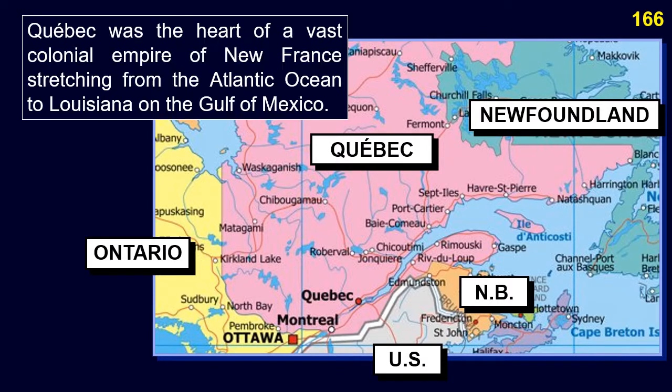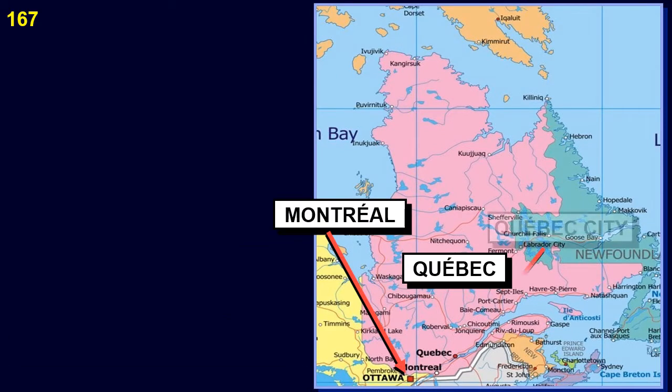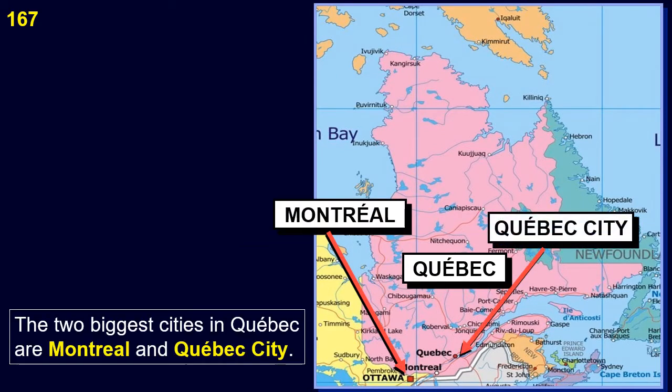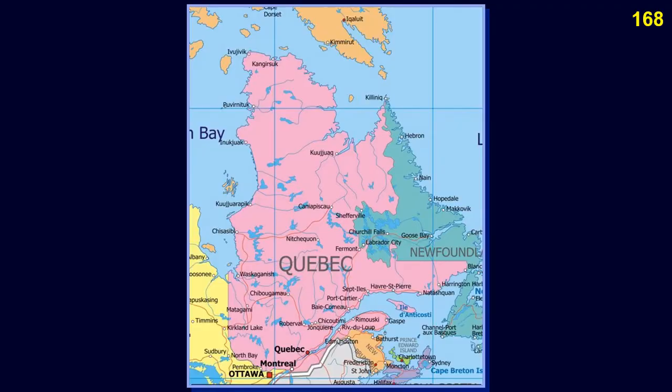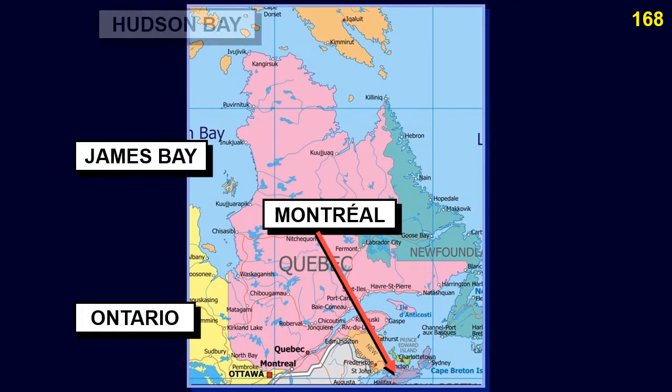Quebec was the heart of a vast colonial empire of New France, stretching from the Atlantic Ocean to Louisiana on the Gulf of Mexico. The 2 biggest cities in Quebec are Montreal and Quebec City. This shows the province of Quebec and bordering regions.